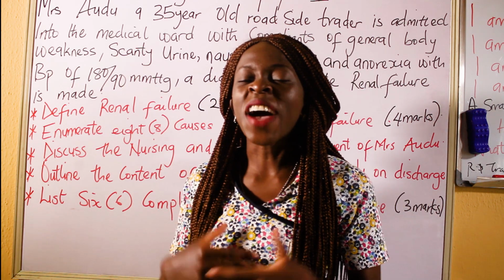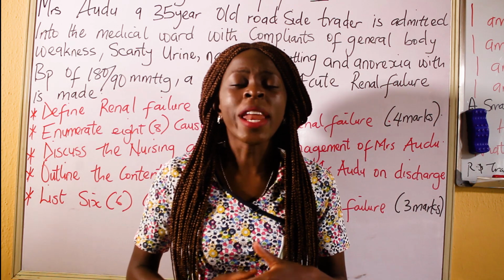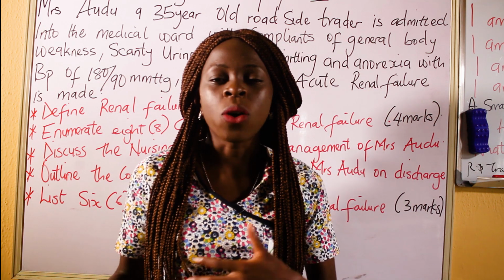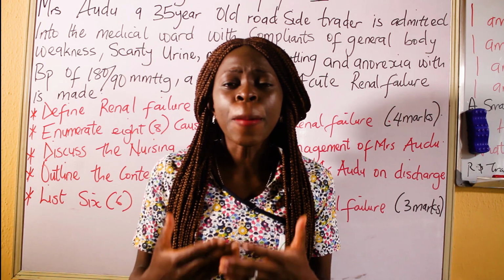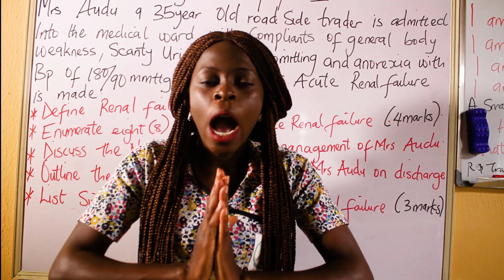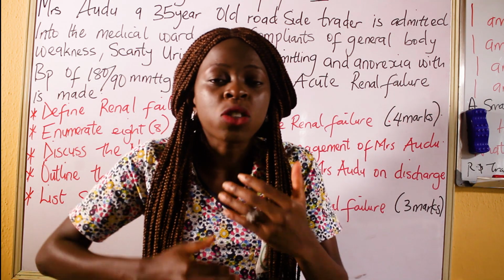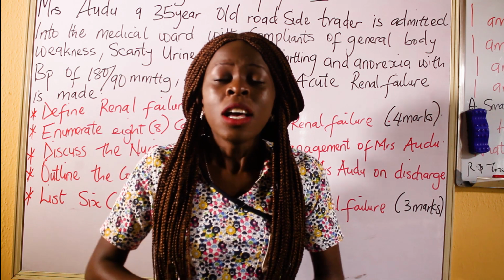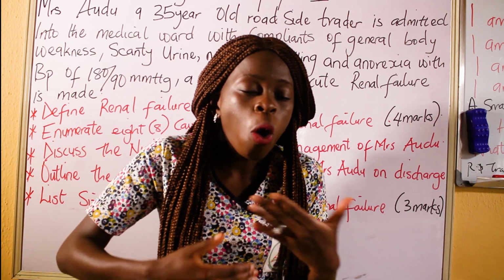Define what? Define renal failure. Like I will always tell my students, whenever you see failure, heart failure, cardiac failure, renal failure, it simply means that the organ is no longer carrying out what it used to carry out normally. The normal function of the kidney is no longer there.